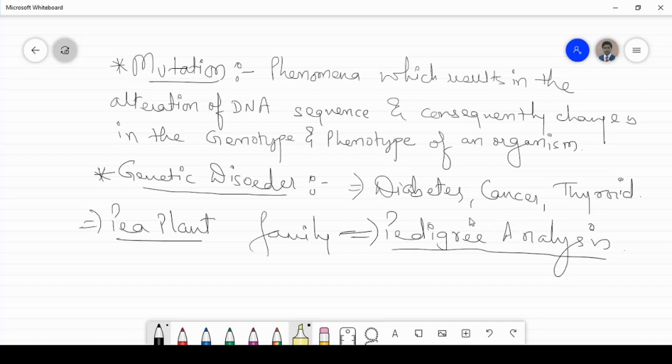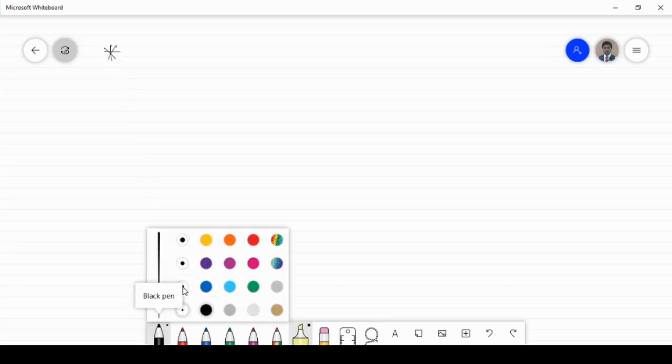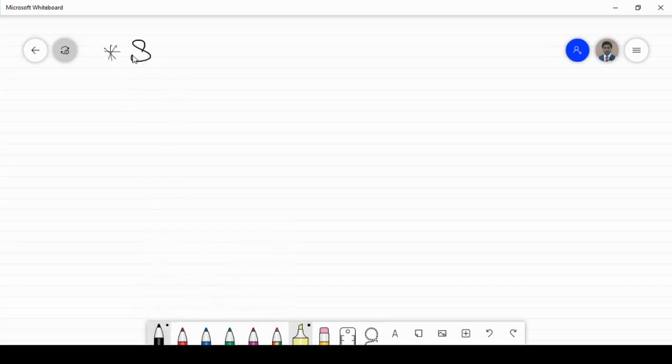Now let us talk about the symbols used in pedigree analysis.